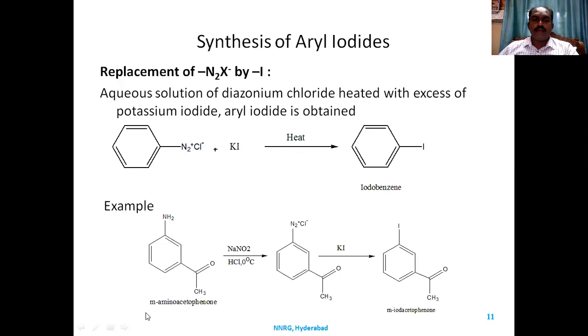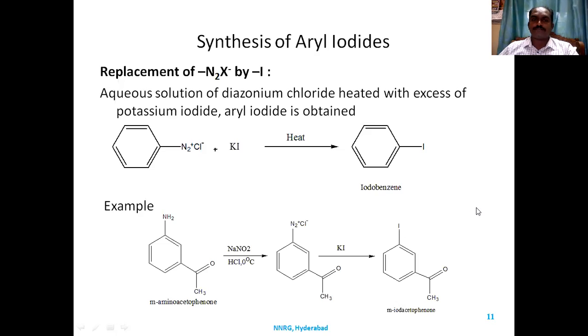For example, meta-aminoacetophenone, when it is undergoing diazotization, the primary amine is converted to diazonium chloride. When it is treated with excess potassium iodide, iodine replaces the diazonium salt. So here nitrogen gas is released, potassium chloride is formed, and iodine is substituted here, so that m-iodoacetophenone is formed.